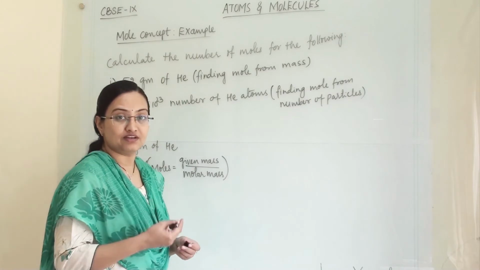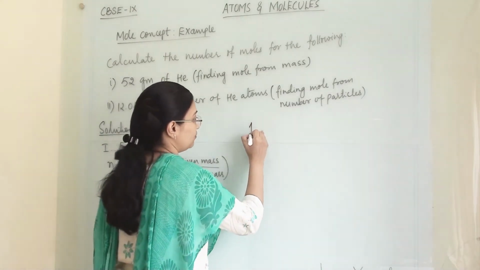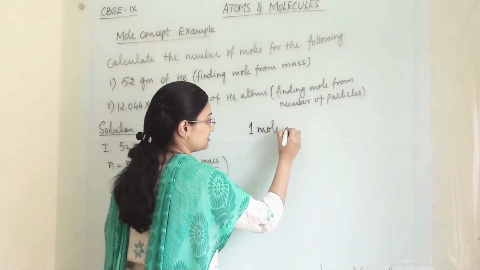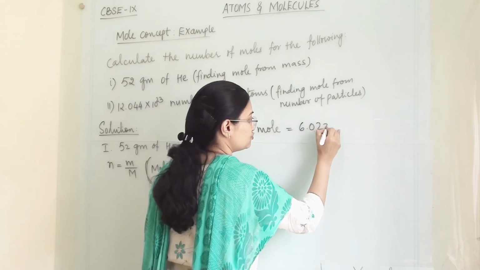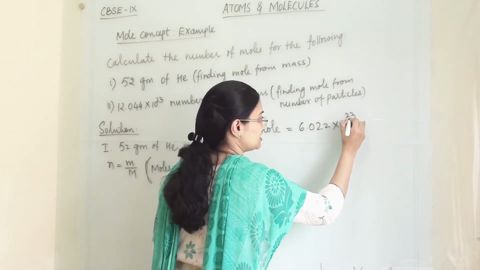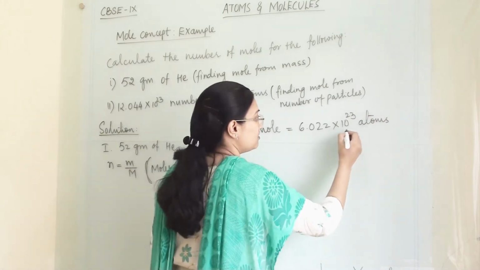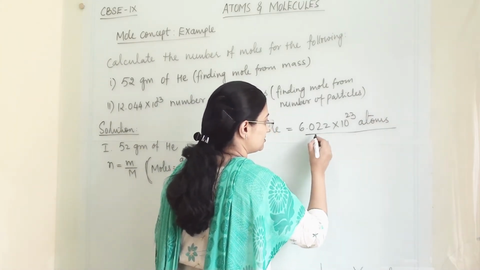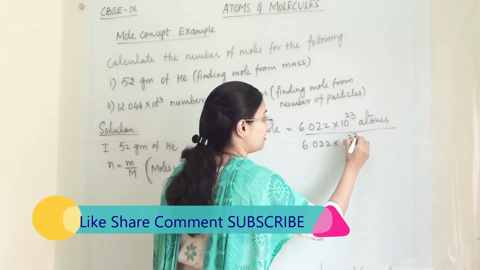Let us revise our mole concept. What is our mole concept? 1 mole of substance equals 6.022 × 10^23 atoms, or molecules, will be present in that. This many molecules will be present in that compound.